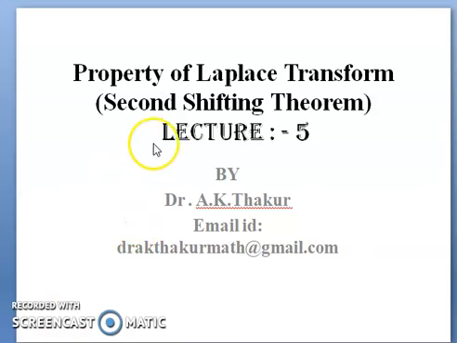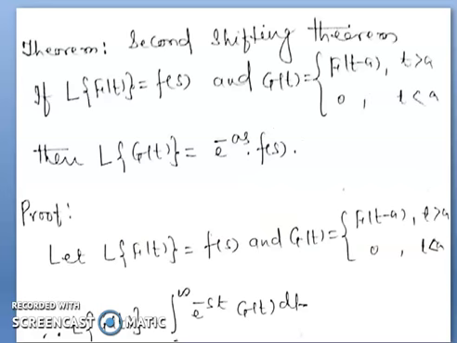Hello dear students, today we will discuss the property of Laplace transform, the second shifting theorem. This is lecture 5 of Laplace transform. This is the statement of the shifting theorem. If L of f(t) equals F(s) and g(t) equals f(t minus a) when t is greater than a, 0 when t is less than a, then L of g(t) becomes e to the power minus as F(s).